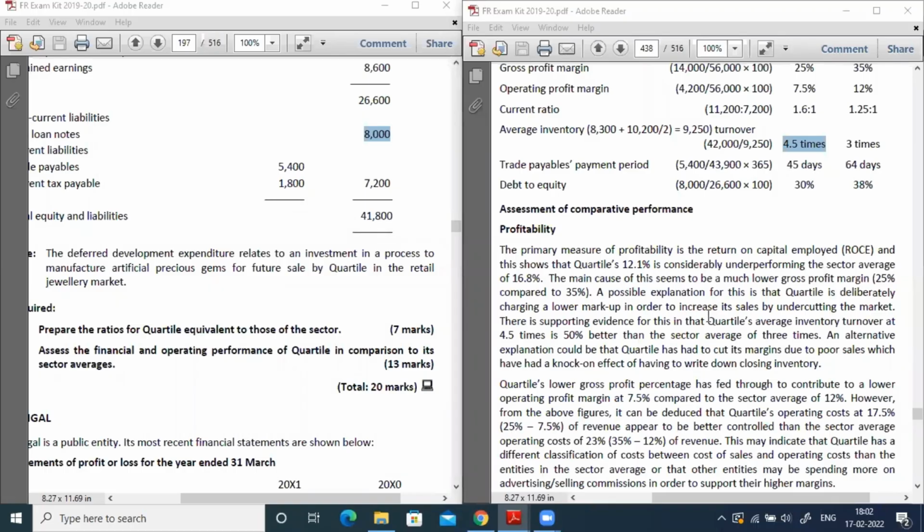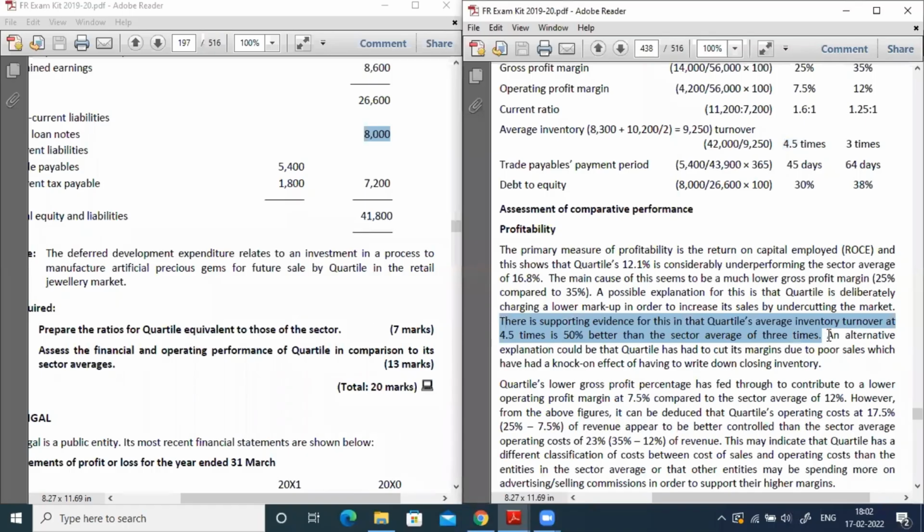So here you can see the possible explanation is that the quartile is deliberately charging a lower markup in order to increase its sales by undercutting the market. And there is supporting evidence for that. Just giving a statement is not sufficient. So why do I say that the company is undercutting the profit? By considering the average inventory turnover ratio. That is the proof, as I mentioned. So there is supporting evidence.